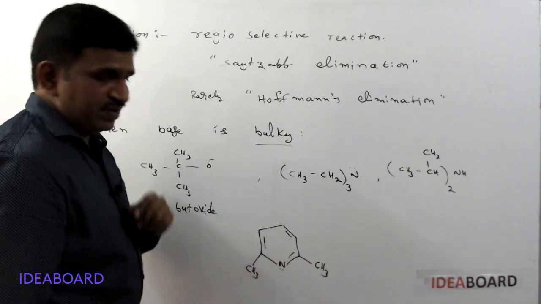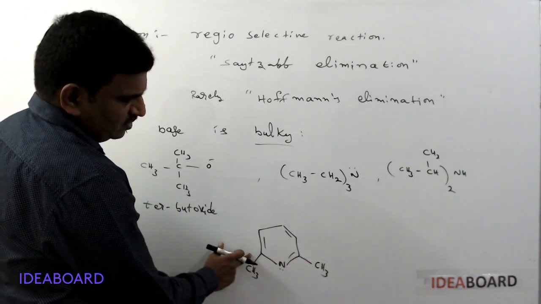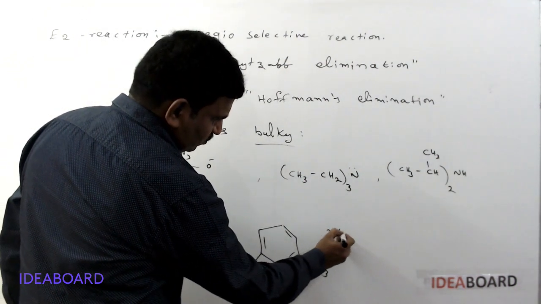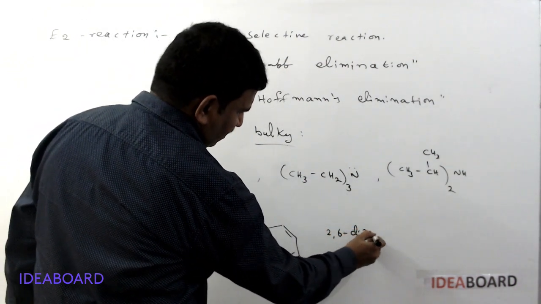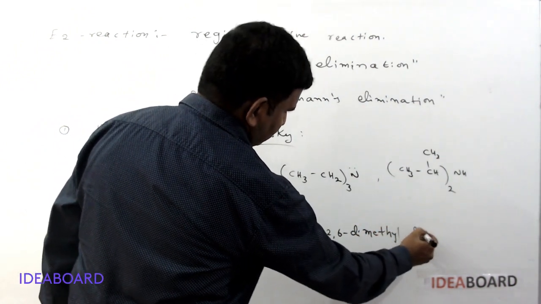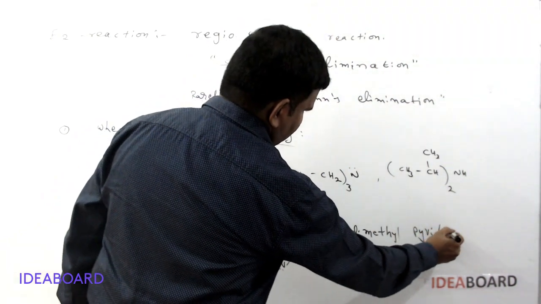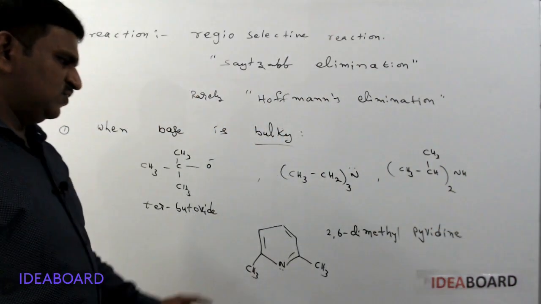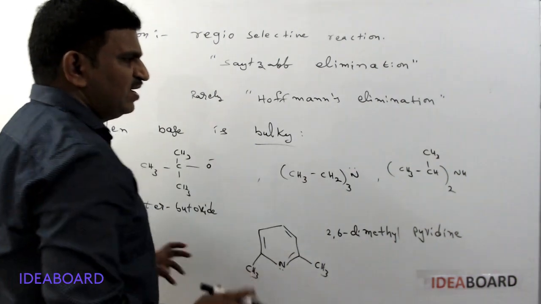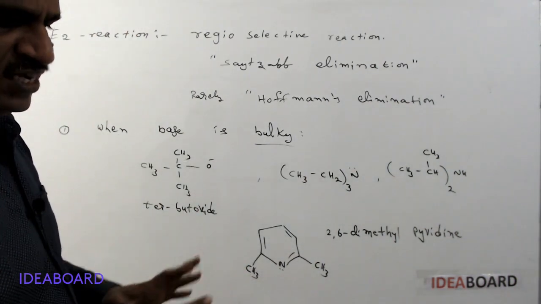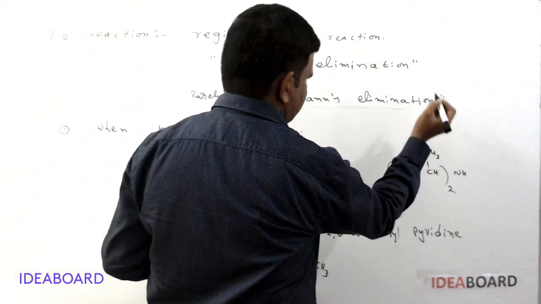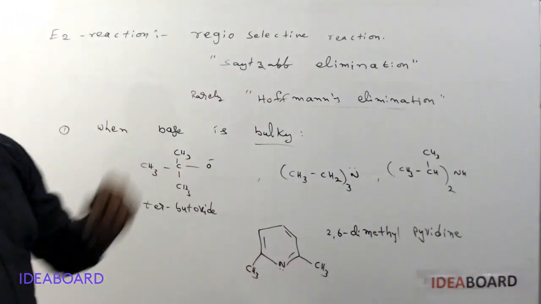Without methyl groups it is pyridine, and at the second and sixth positions we have methyl groups, so this is called 2,6-dimethyl pyridine. It is also a bulky base. So if these types of bulky bases are given in the reaction, then go for the Hofmann elimination process, which is opposite to Saytzeff.